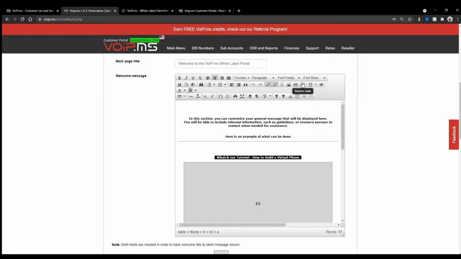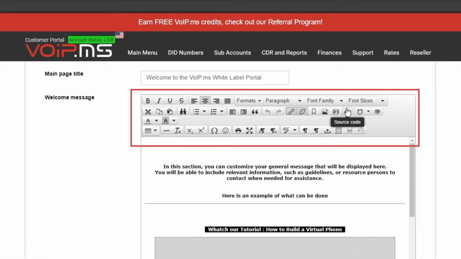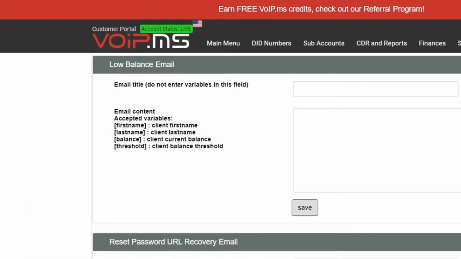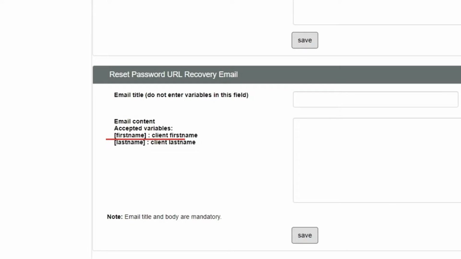The Welcome text editor is quite flexible. You even have access to input your own HTML source code. For the emails, you can personalize them with variables. In addition to the email title, the accepted variables are first name, last name, balance, and threshold. This is for the low balance email. And first name and last name for the password recovery email.